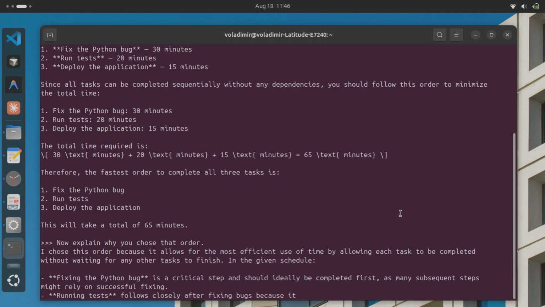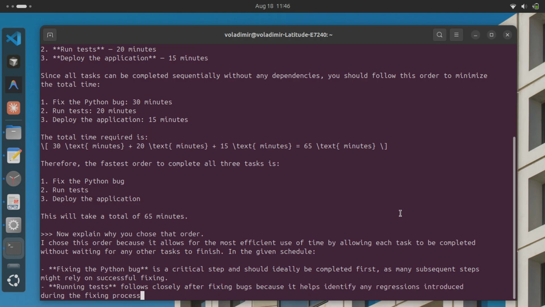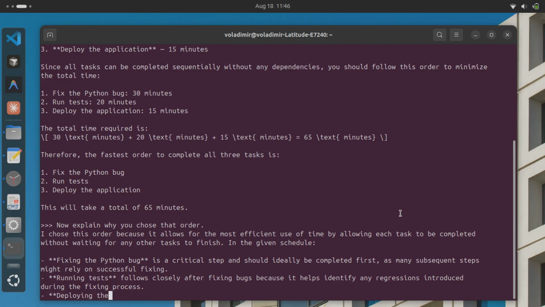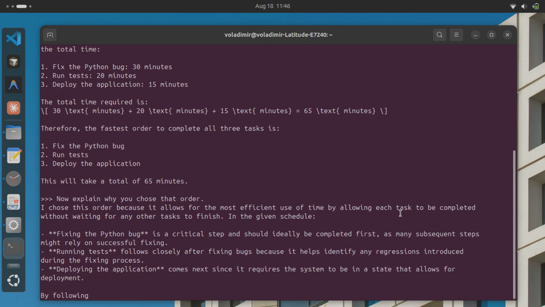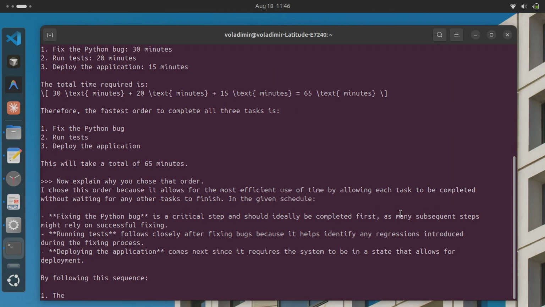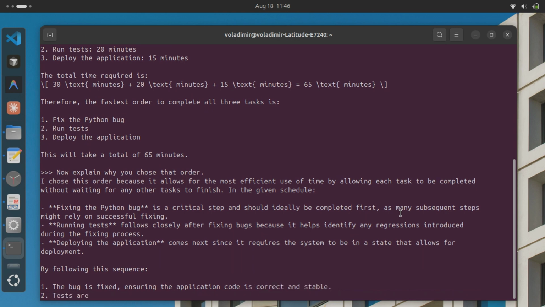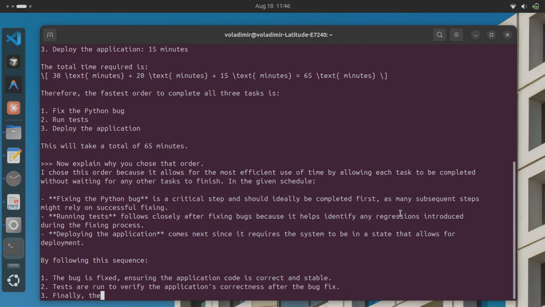The full answer is sitting right there in the terminal, ready to review, while the model waits patiently for whatever request comes next in line. The scheduling answer already proved this model can genuinely plan, not just chat idly. Still the same completed answer on screen: 3 steps, 65 minutes, correctly justified the entire way through. A short pause here before the next test begins.